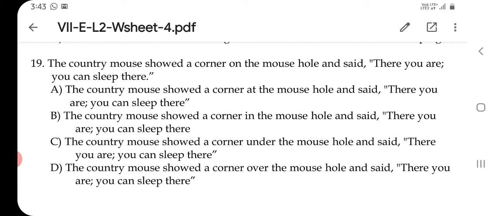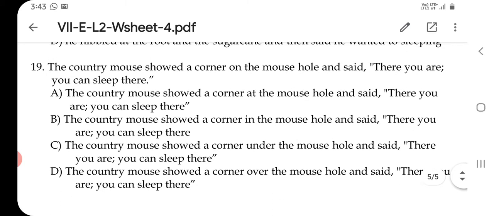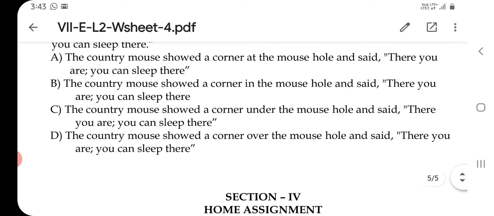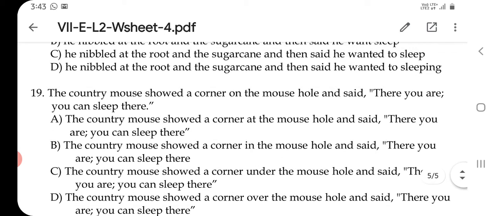The country mouse showed a corner at the mouse hole and said, "There you are. You can sleep there."